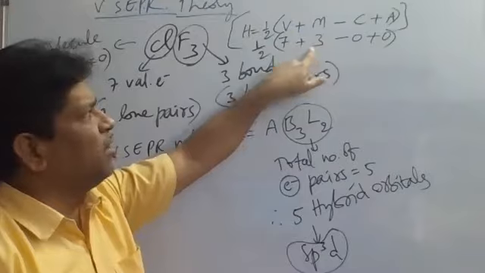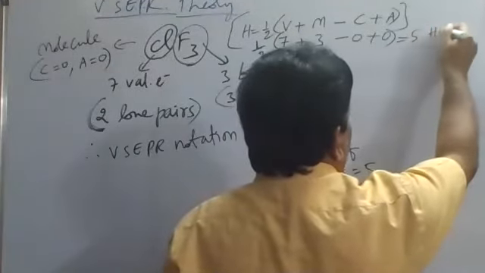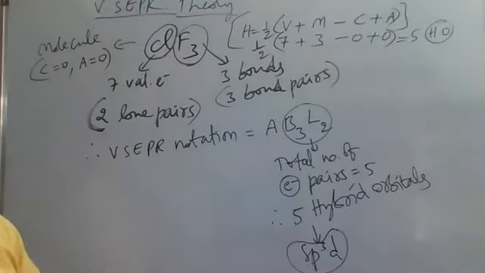So 7 plus 3, how much? 10. 10 by 2, how much? 5. Therefore, we got the idea of 5 hybrid orbitals. So the formula is what here?